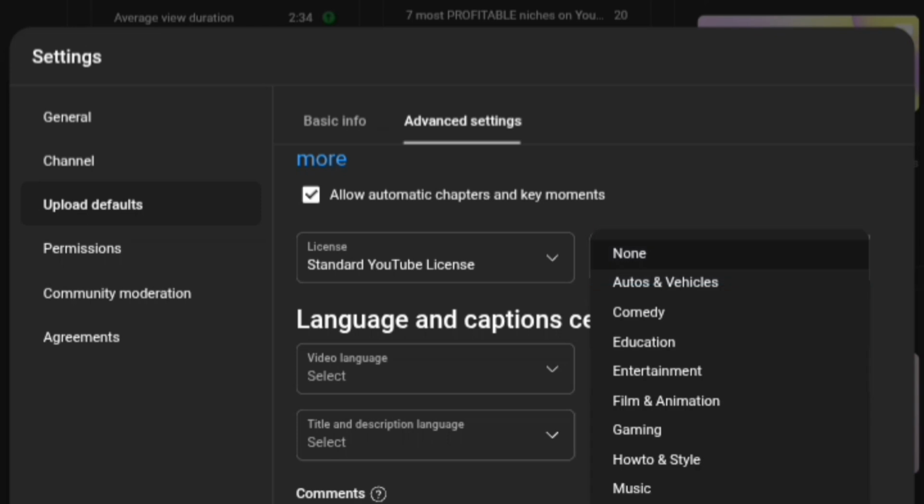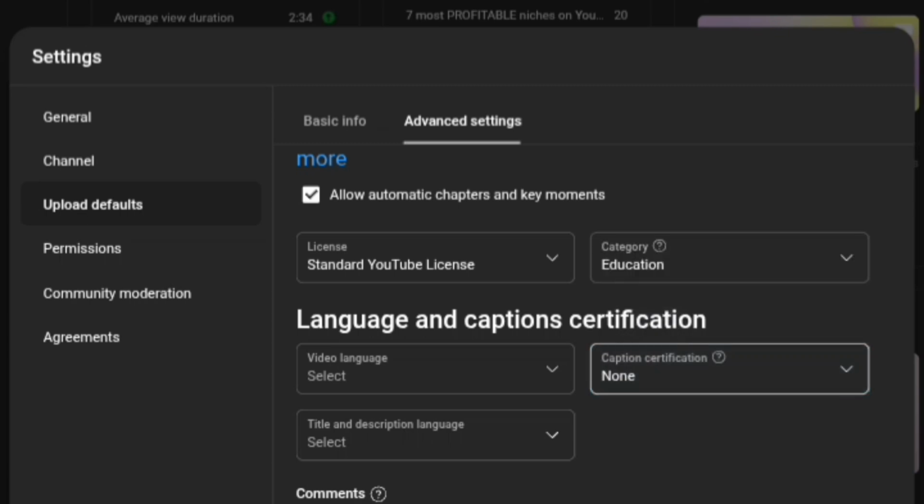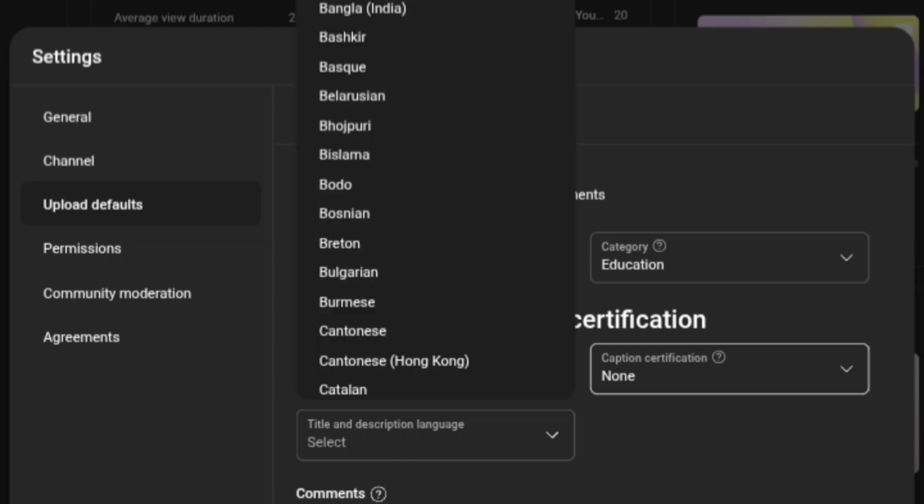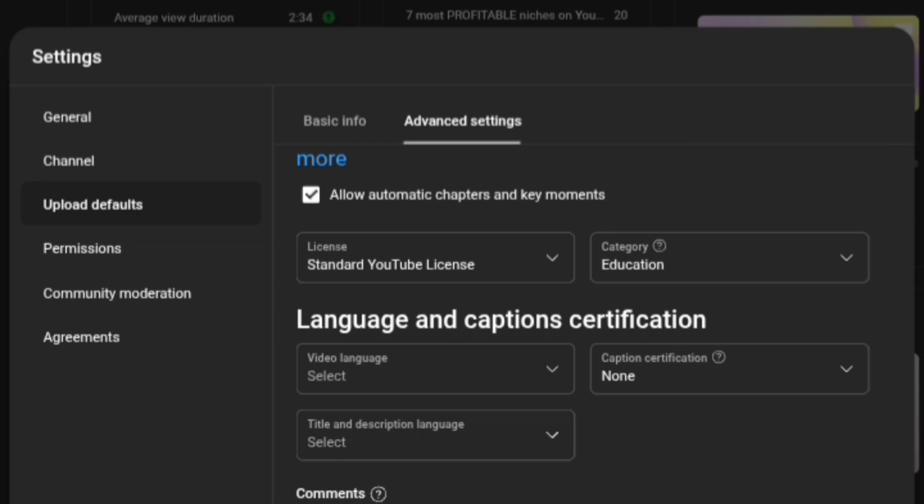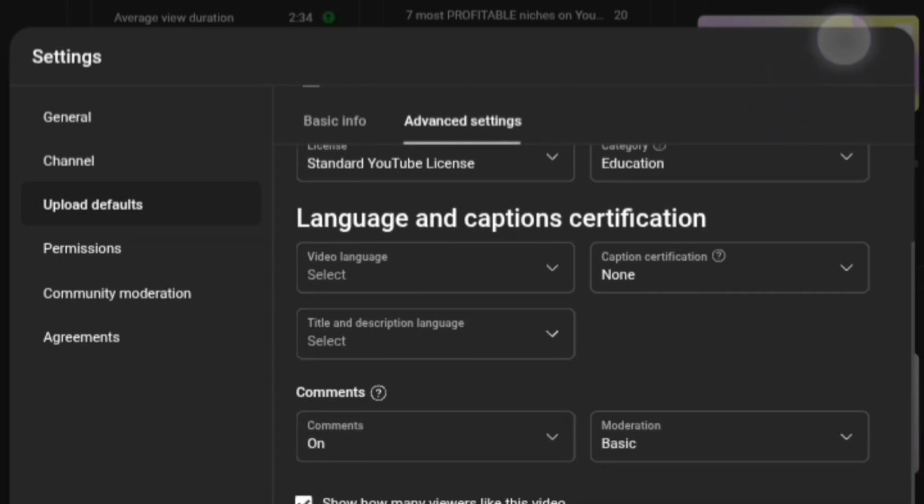Now once you are done doing that, you can just scroll down to see the remaining settings. Like I said, educational videos actually push out more, or the YouTube algorithm actually pushes them out more. Now for caption restriction, you can see there is none there. I don't have any restriction when it comes to caption, which means I want my videos to always carry the caption, or the automated caption that YouTube always does.